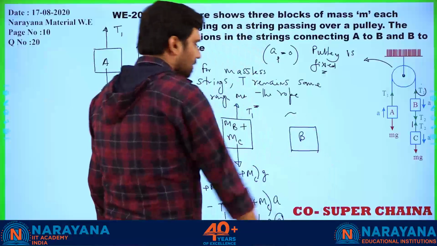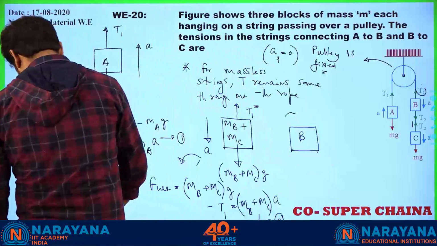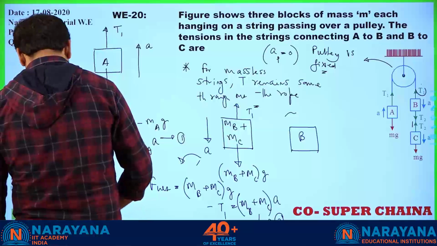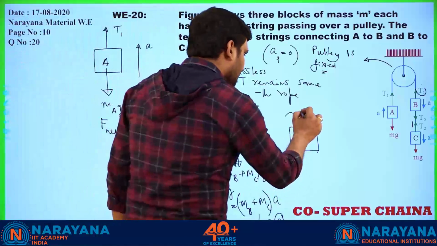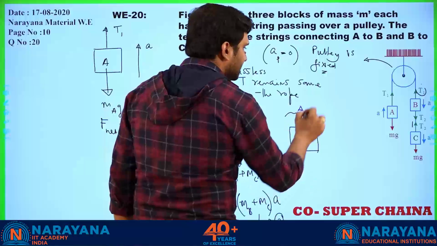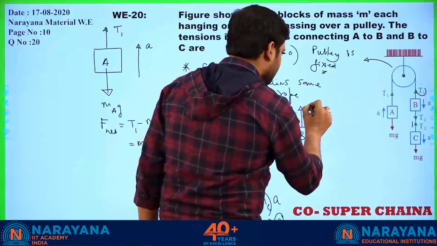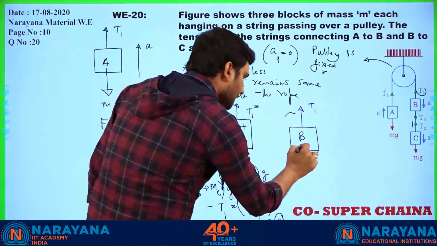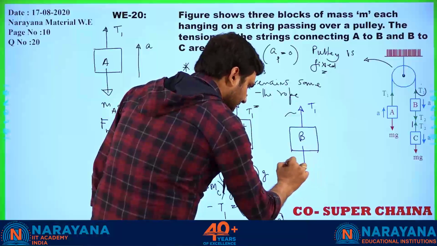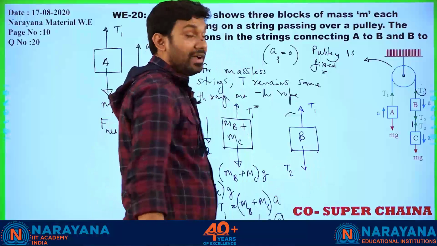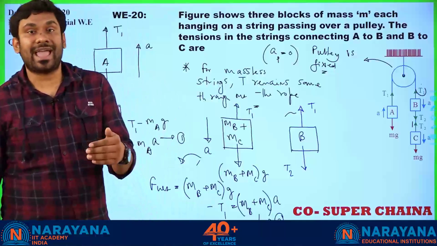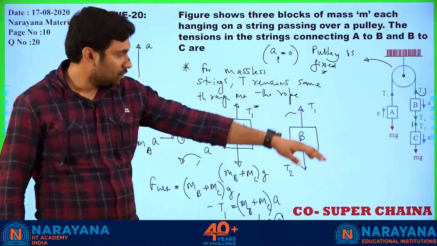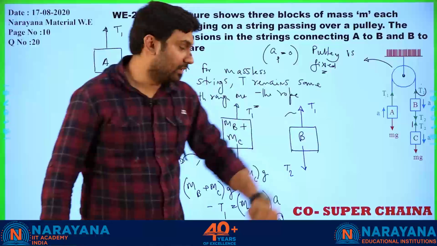If I take the case for B, we get an upward tension, that is T1. The string here has tension T2, because we know tension always acts towards the support. So for B, the support is downward.